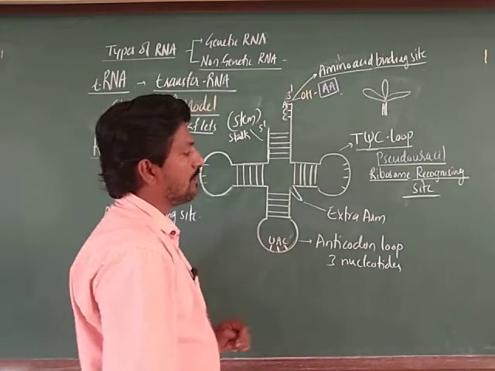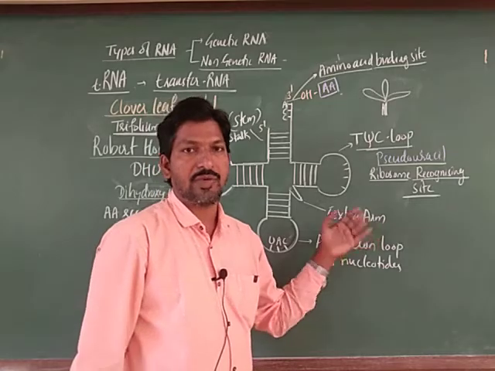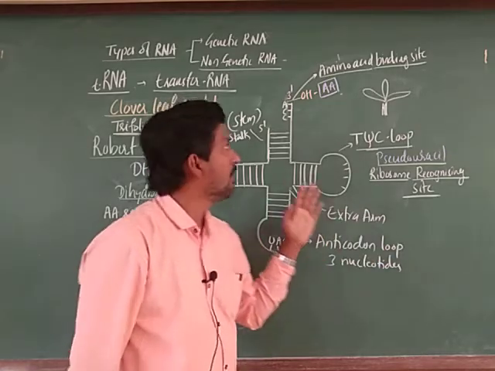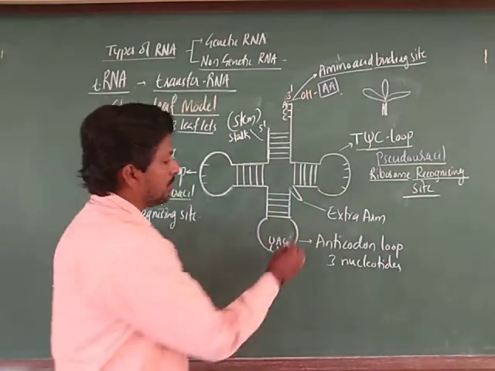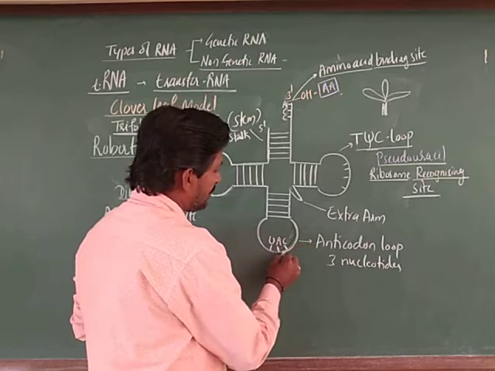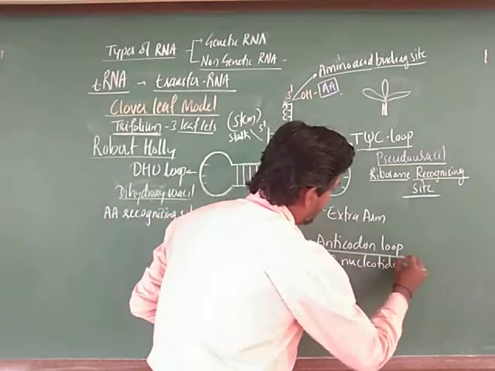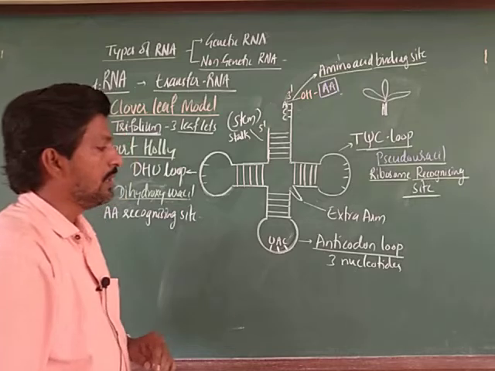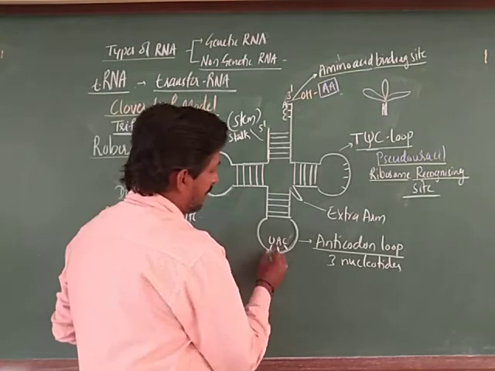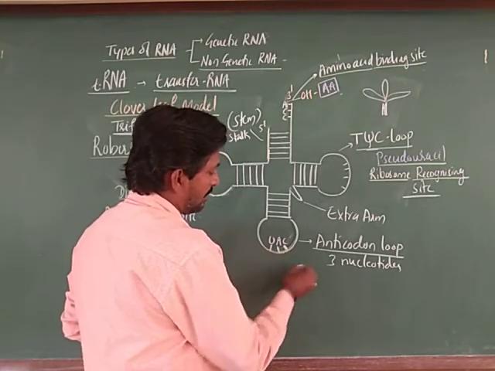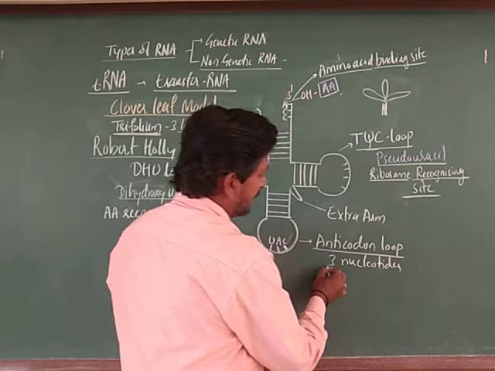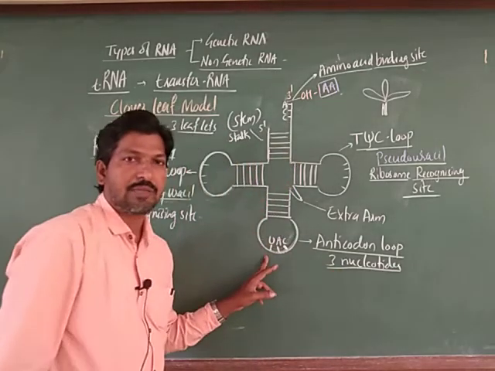This extra arm is variable. It is variable in different types of tRNA. So, the next loop is called the anticodon loop. See here, anticodon means there are specifically 3 nucleotides present, which we call a triplet codon.